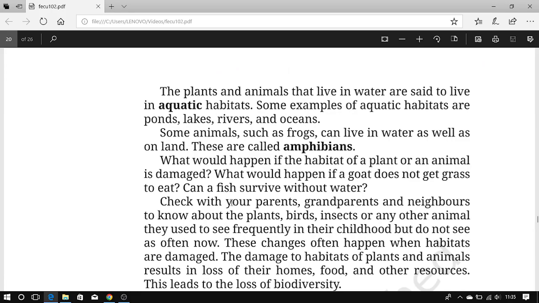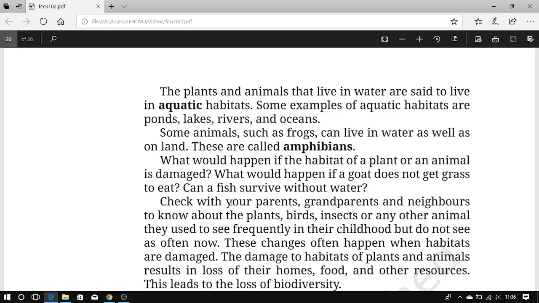The plants and animals that live in water are said to live in aquatic habitats. Some examples of aquatic habitats are ponds, lakes, rivers, and ocean. Some animals such as frogs can live in water as well as on land. They are called amphibians.